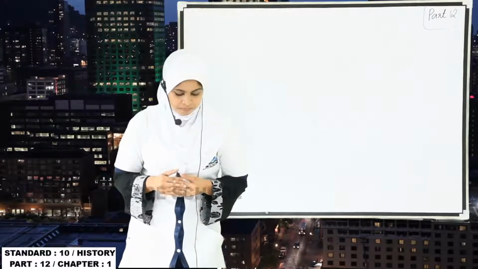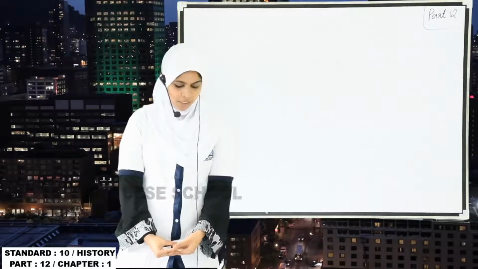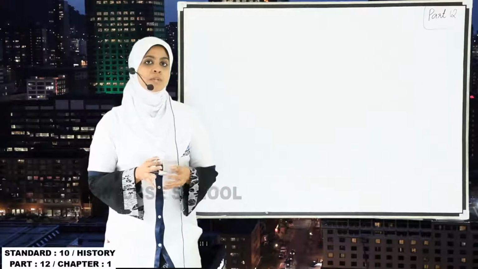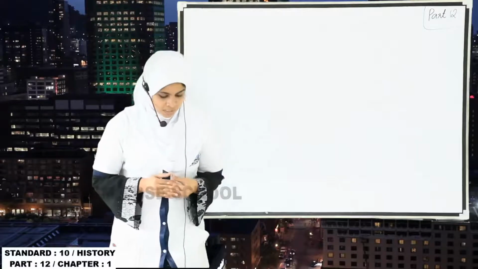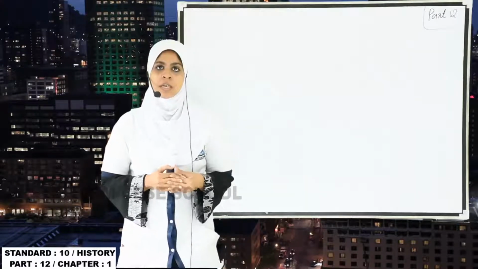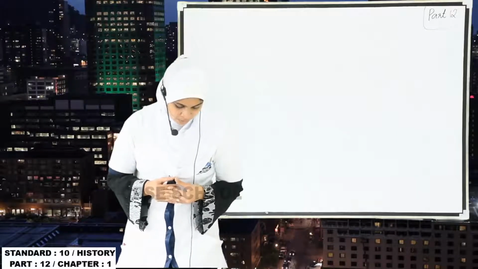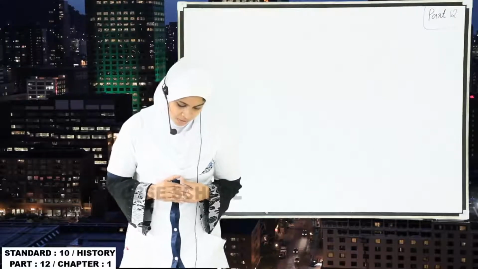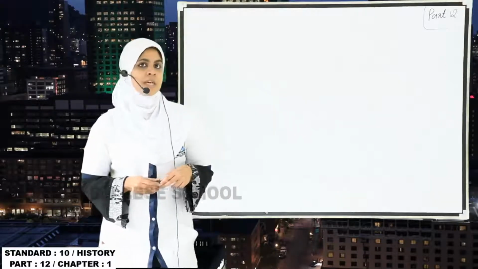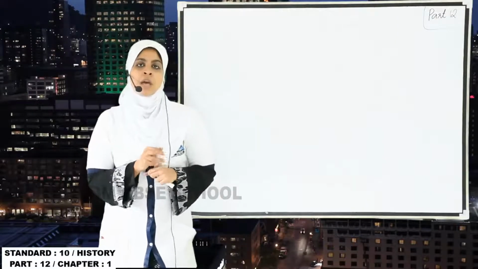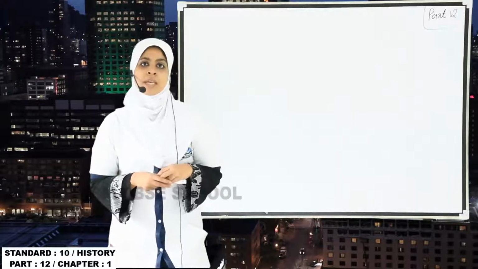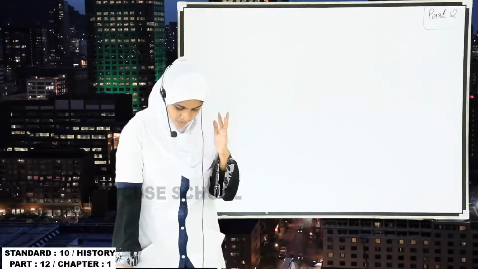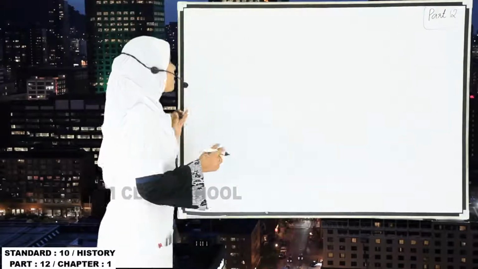So first of all, what was the importance of the American Declaration of Independence? How did America get its independence? I told you it was through three American Continental Congress meetings, right? And the dates also I have explained to you in the class. The first one was the American Continental Congress issued the famous Declaration of Independence on 4th July 1776, and the declaration was prepared by Thomas Jefferson and Benjamin Franklin.